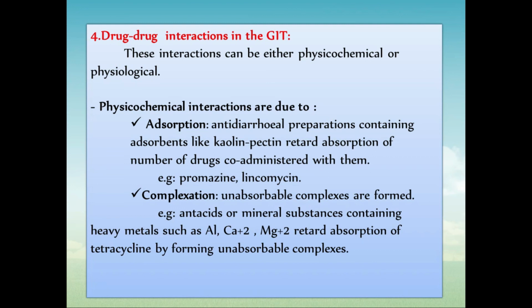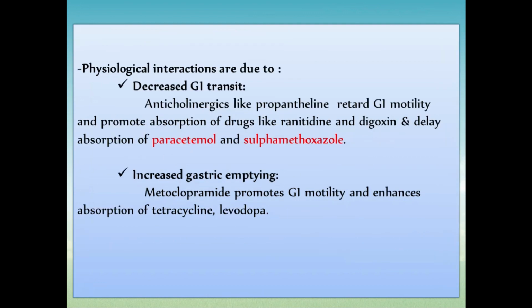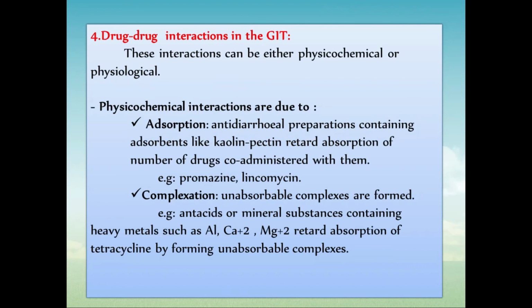Example, antacids or mineral substances containing heavy metals such as aluminium, calcium, magnesium retard the absorption of tetracycline. Whenever we are taking antacids containing aluminium, magnesium or calcium and administer them with tetracycline, they will form an irreversible complex with tetracycline and the complex will remain unabsorbed. That is the reason why we mostly avoid giving tetracycline with calcium containing drugs, and mostly antacids contain calcium.